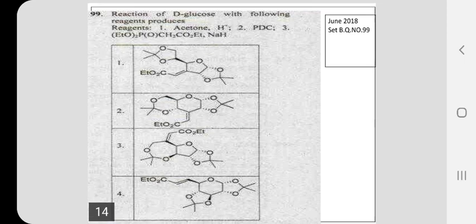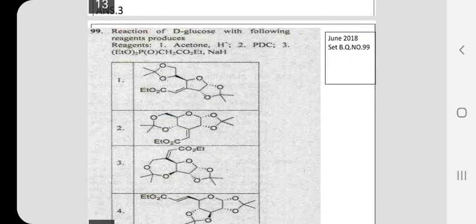Here, in this question, reaction of D-glucose with the following reagent produces... You are given a series of reagents. Reagent 1 is acetone. Reagent 2 is PDC, pyridinium dichromate. It is an oxidizing agent. And reagent 3 is triethoxy phosphonium oxyethyl acetate, sodium hydride. It is a reagent like our phosphorus halide. It is able to bring a reaction just like our Wittig coupling reaction.